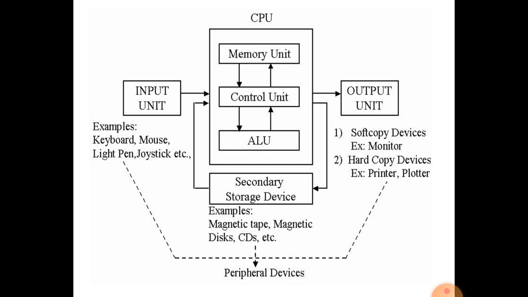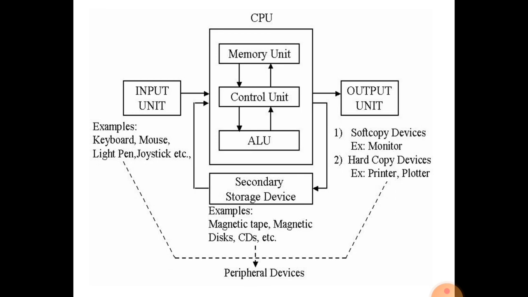We can also store our input or output data in the computer system permanently, in what is known as secondary memory, such as hard disk, CD, pen drive, DVD, or memory card.